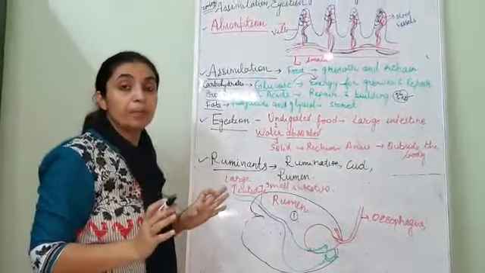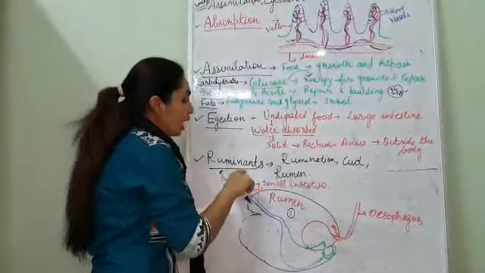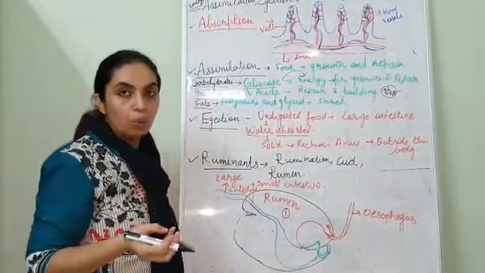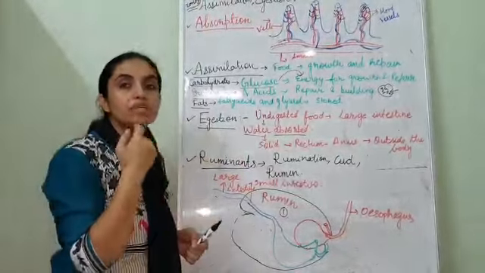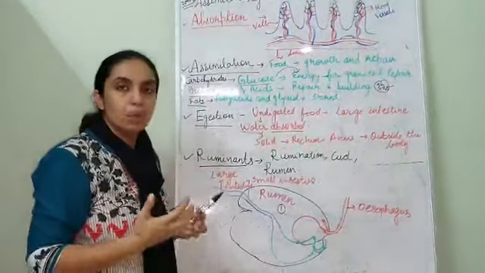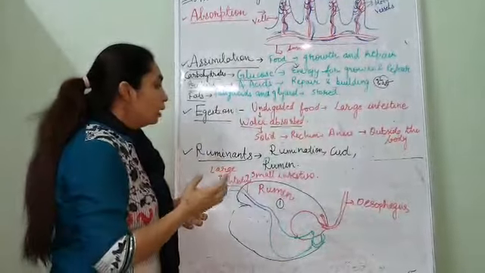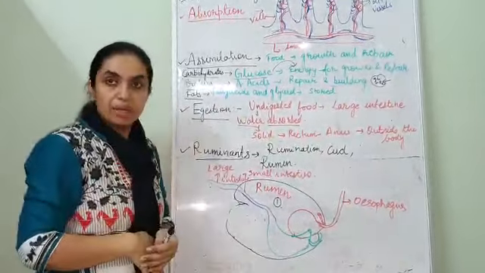Fine. So as a morning call, ruminants. The last topic of this chapter is ruminants. Ruminants are animals like cow and goat. You can see them always chewing their food. Why do they need to chew their food? Because they ingest a lot of food and take it into the stomach first.